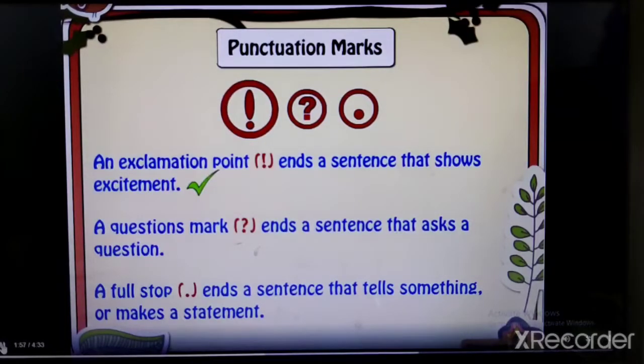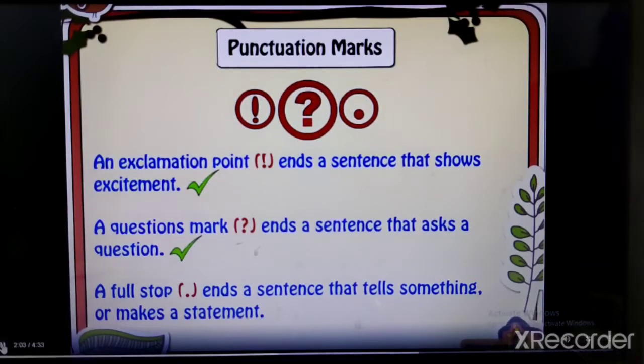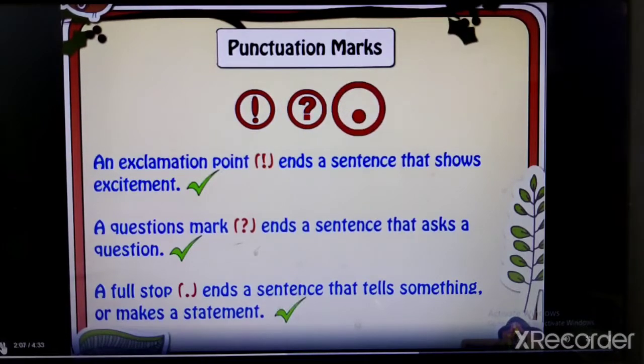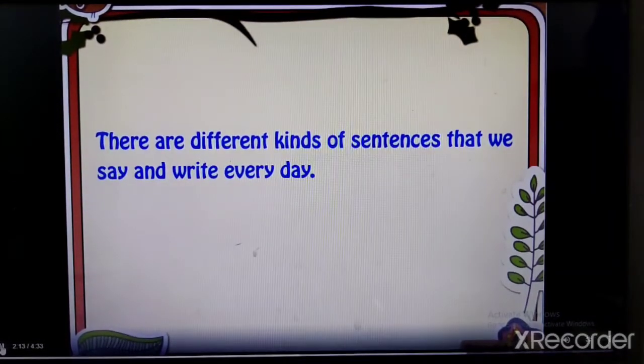An exclamation point ends a sentence that shows excitement. A question mark ends a sentence that asks a question. A full stop ends a sentence that tells something or makes a statement. There are different kinds of sentences that we say and write every day.